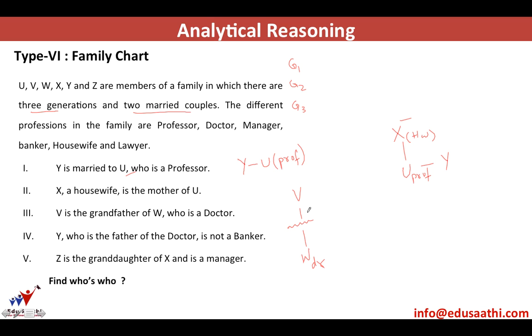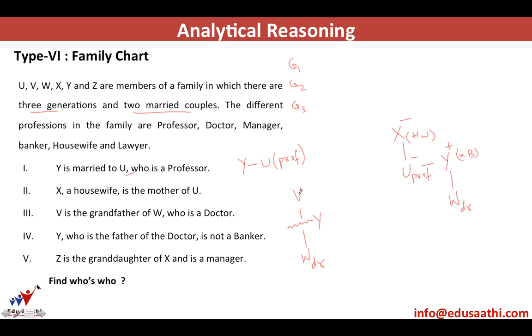Now this is a doctor, this is where his father will come, Y. Y is not a banker, and Y is the father of the doctor. So father, this is mother, and this will be W, who is a doctor.